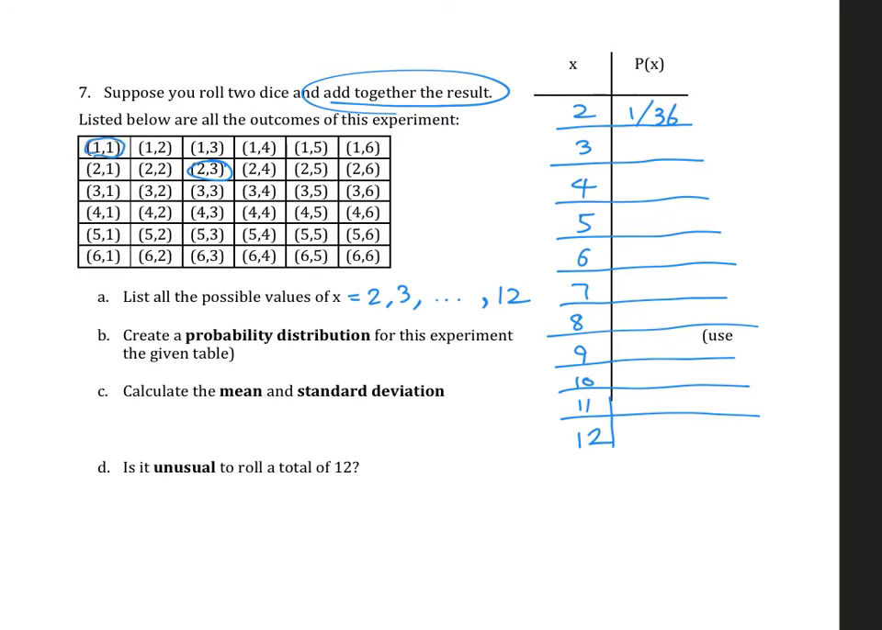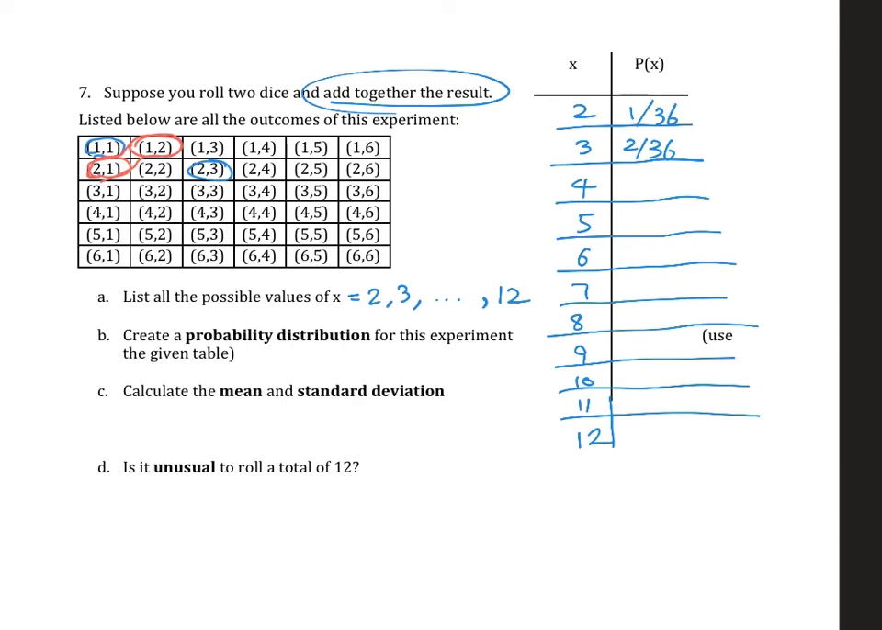Okay, now I'm going to look at 3. In what ways can I get 3? I can get it by 1, 2, or it could be 2, 1. So those 2, and then nothing else, right? So there'll be 2 out of 36 that will give you 3 as the sum.